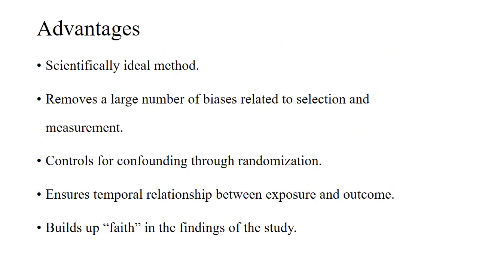First of all, this is the most scientific method, as you are actively changing something, you remove most of the biases. And if you are doing a randomized control trial instead of non-randomized experiments, you are removing most of the confounding factors, because the confounders will be distributed equally among the study group and control group.